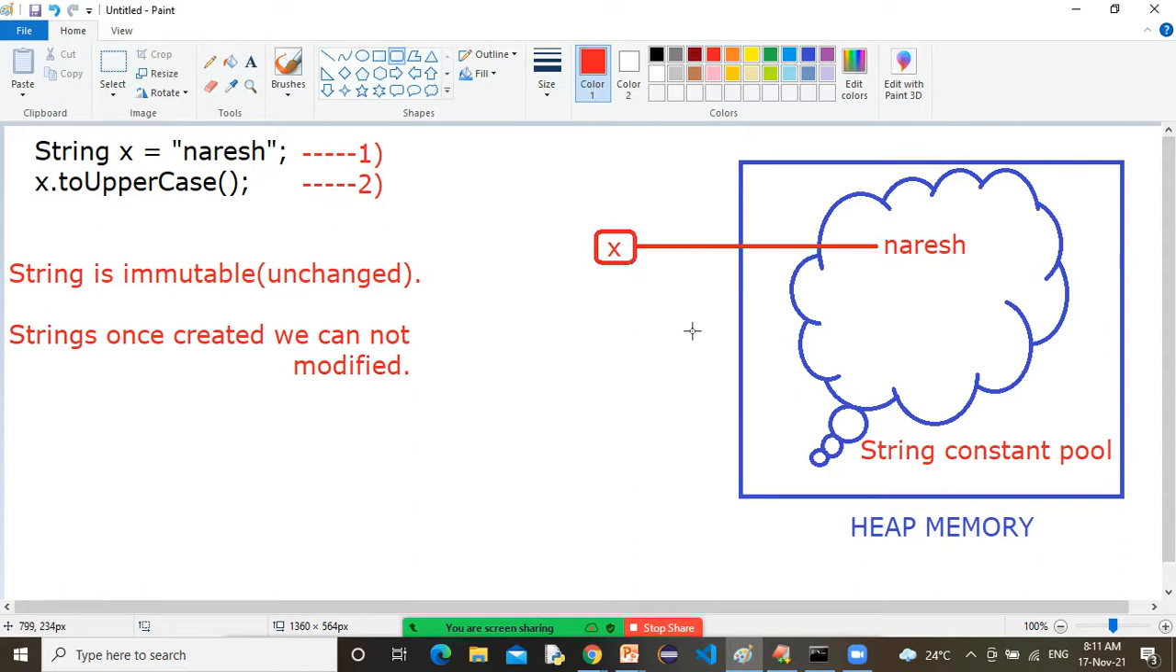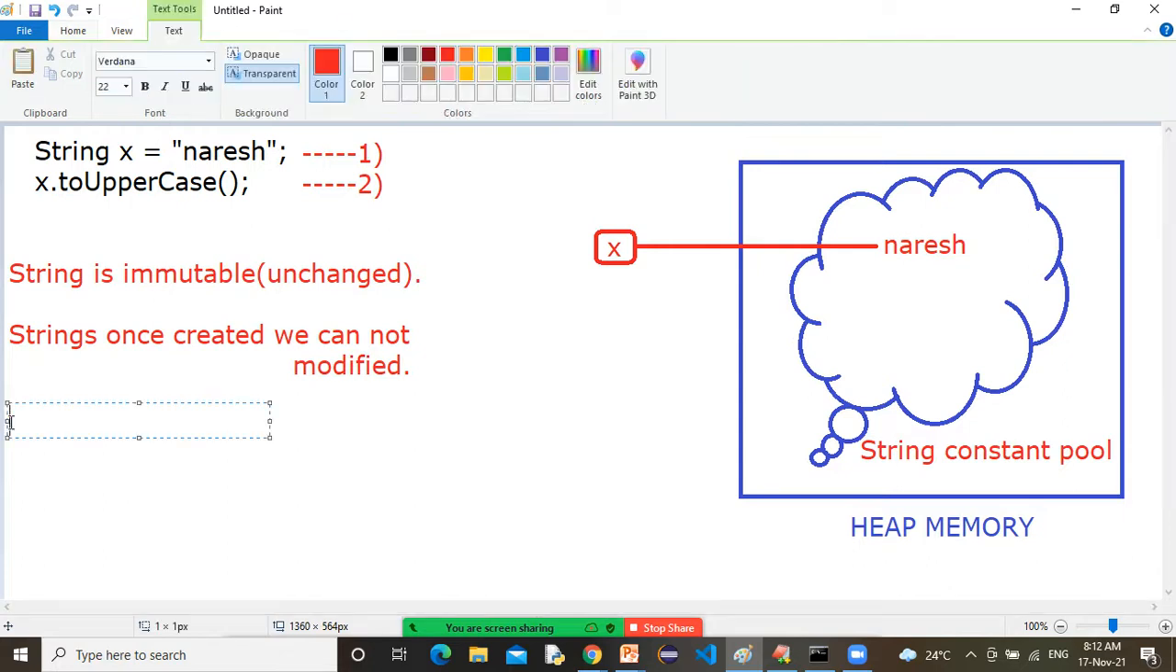X is a reference variable. Naresh is a string object. Better to write it down. Look, I'm writing here: x is a reference variable.